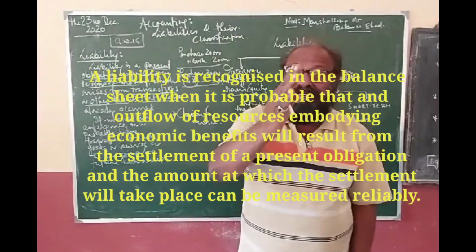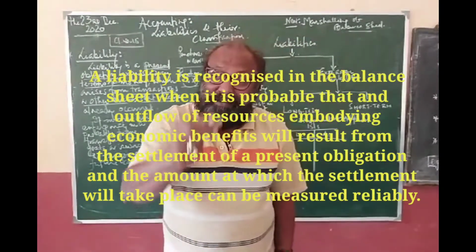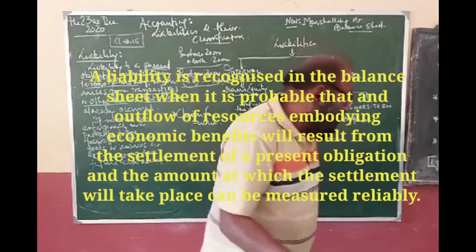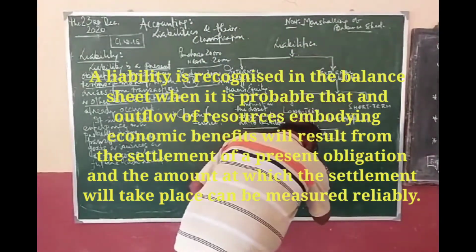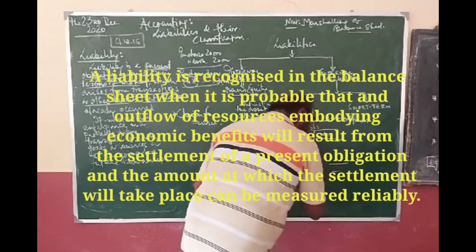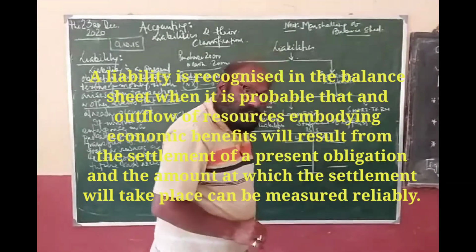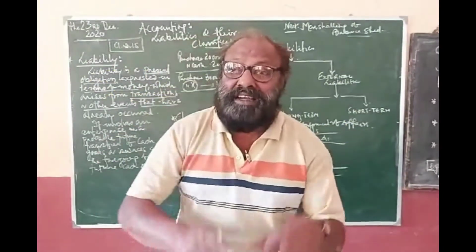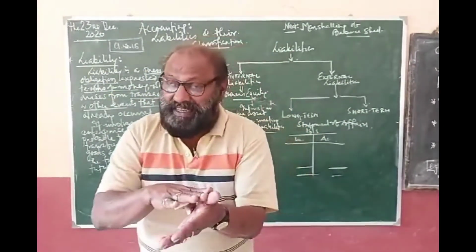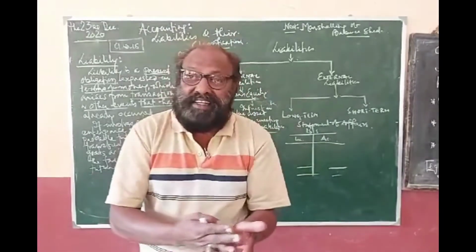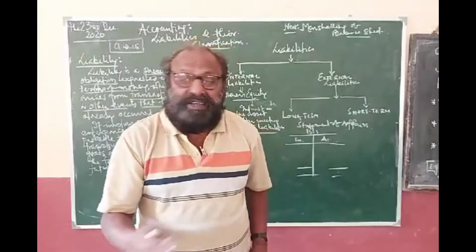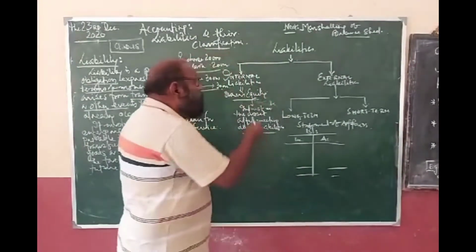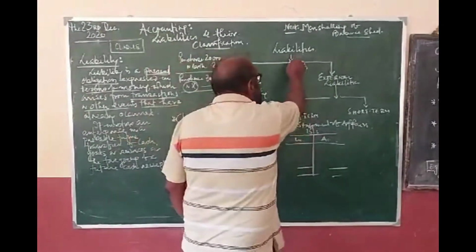So that is what everywhere, as we follow the double entry system, every positive relation must have an equal amount of negative relation. Positive relation is asset, negative relation is liability. That is why I have shown that assets and liabilities must be equated. What are the different types of assets? I have already told you. Assets are tangible assets, intangible assets, fixed assets, current assets, contingent assets. These have already been spelled out. Now today I am taking up the liabilities.